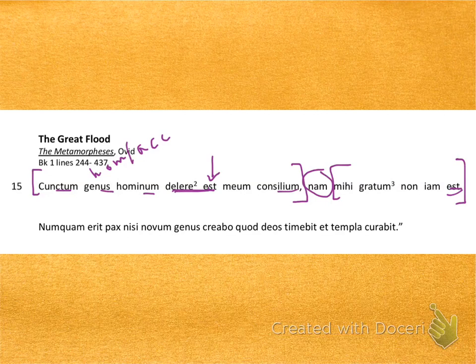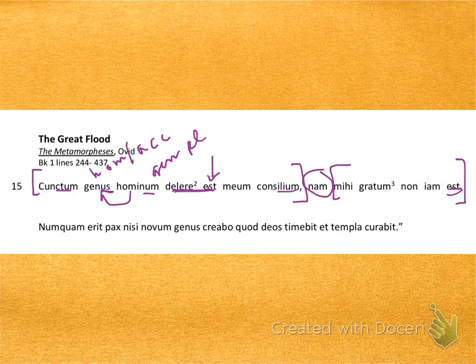Hominum is from homo hominis, a third declension masculine or feminine noun. When I see the letters um on a third declension noun, that makes it genitive plural. Remember that genitive nouns work with the noun that comes in front of it or the noun that comes after it. Hominum does not have a noun to come after it, so it works with genus.